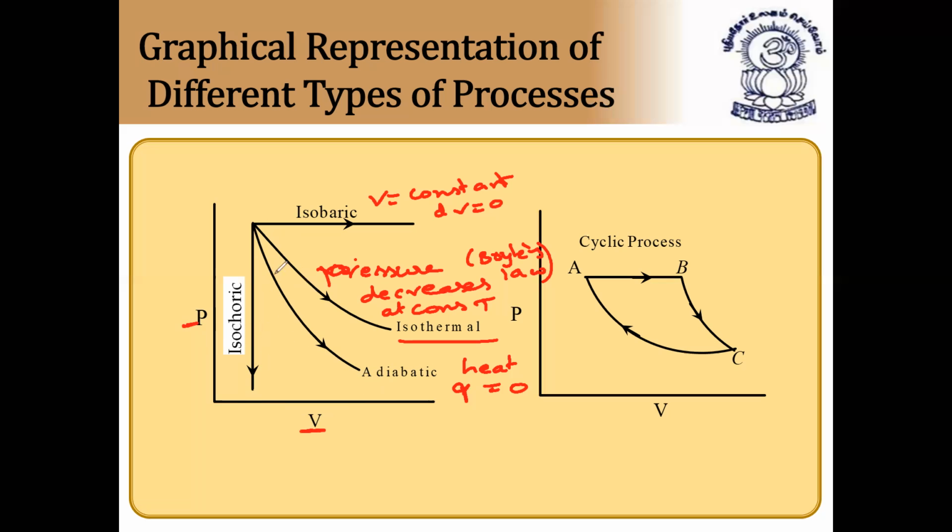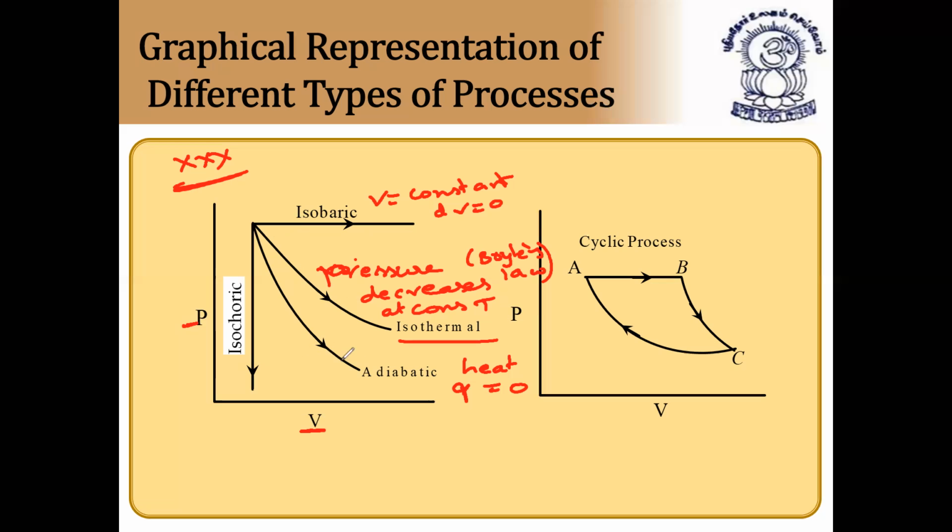So I hope it is clear. All the four process graphs, they'll ask in the examination. Very, very important in competitive exams. They'll give one graph and ask whether it is isobaric, isochoric, isothermal, or adiabatic process. I hope it is clear. Isobaric process means volume remains constant, dV is equal to 0. Pressure decreases at constant temperature with the increase in volume. That is called the isothermal process, which is also called Boyle's law.